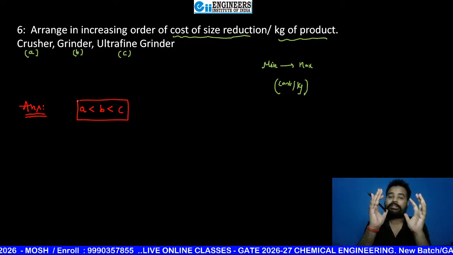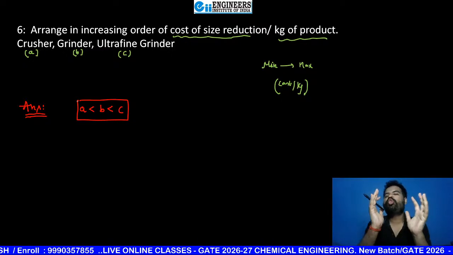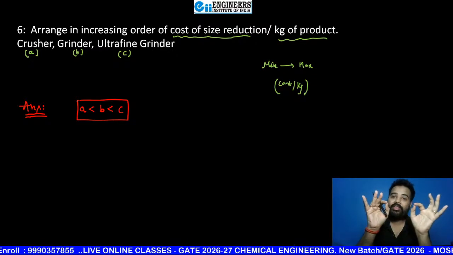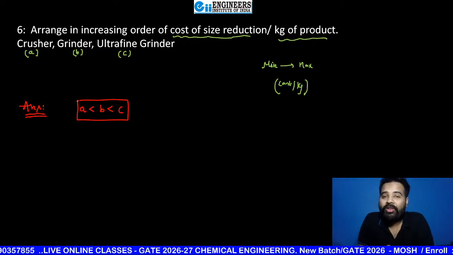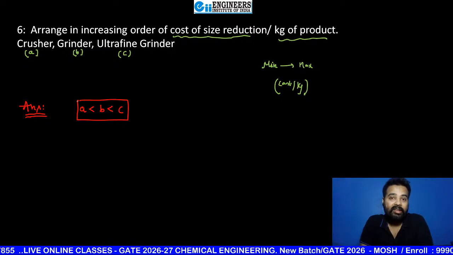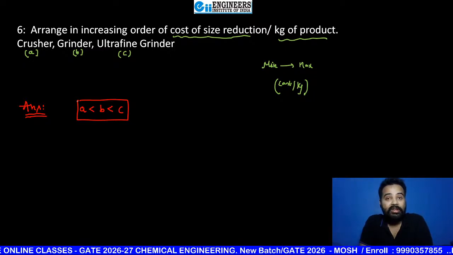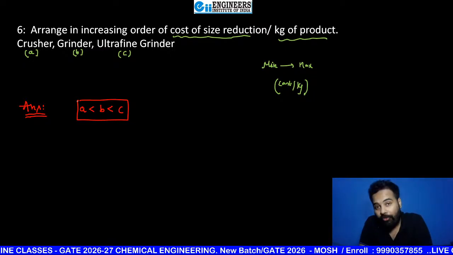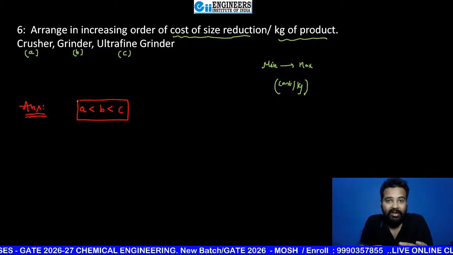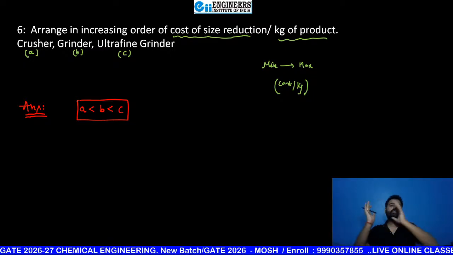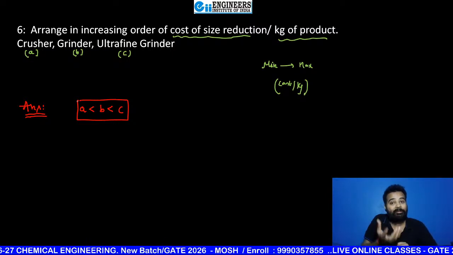See, Shyan Mukherjee. Suppose, Shyan, you are taking one stone, and in one case you want to crush it, in another case you want to make it like powder. In which case is the energy requirement more? Definitely the second case, more energy, that means more cost if you want to convert that stone into powdery form. So, ultra fine grinder is going to give you powdery material. Crusher, large lumps you are giving. See, one lump, tukda, this is 1 kg. Oh, per kg of product. I am writing per kg of product.